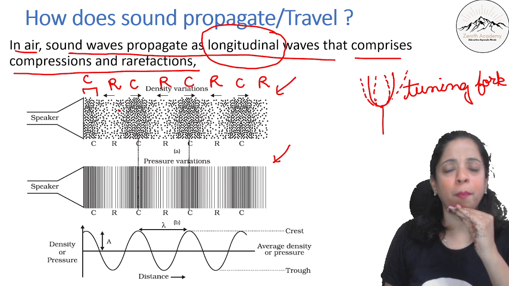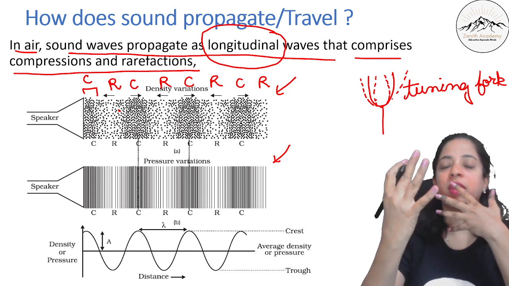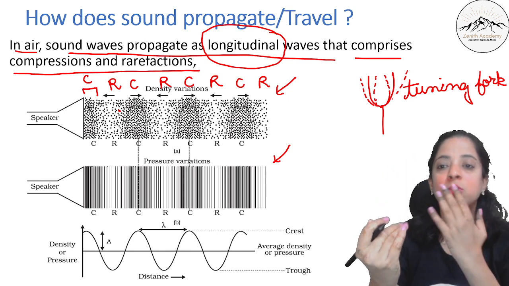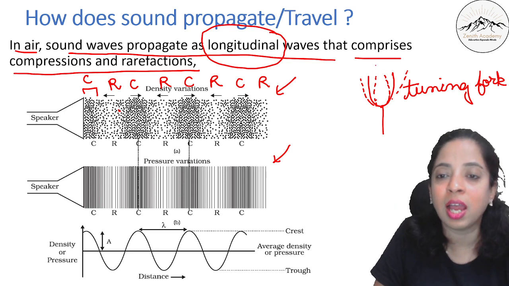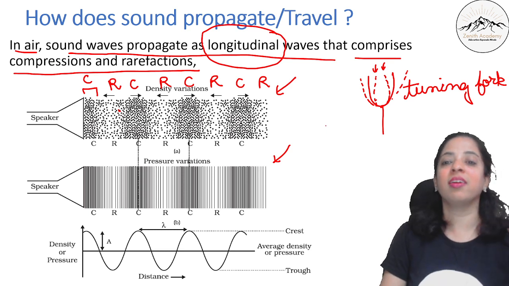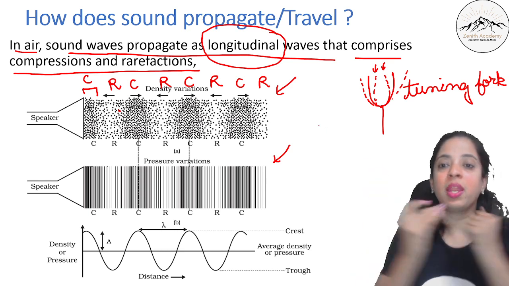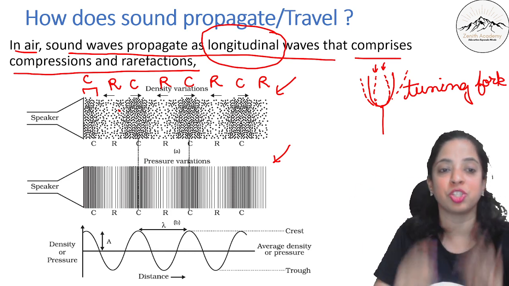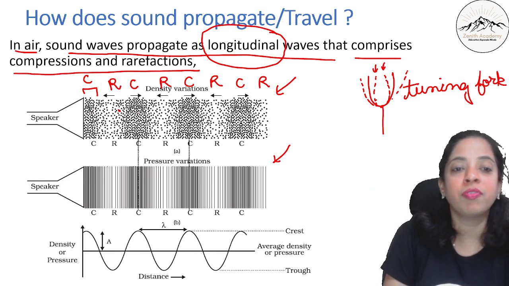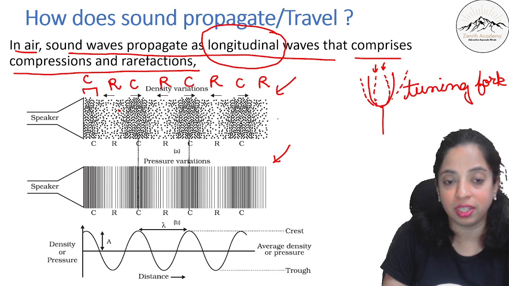Then a pause, and again the air expands, again I'm speaking. When my tuning fork prongs go inside, the air gets time to expand. Then again I'm vibrating outward, so again compression. So there's this wave of compression and rarefaction created.